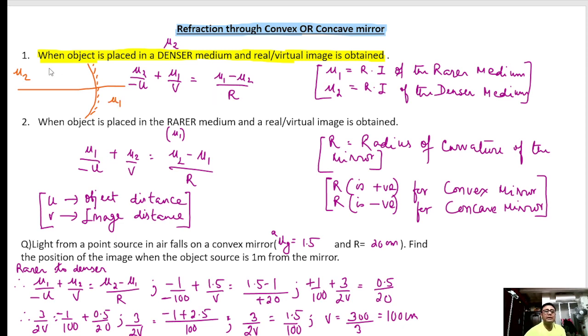The object is placed in the denser medium and the image is obtained either here or here. So what is the formula for this? Please watch it. Please keep a watch on this.